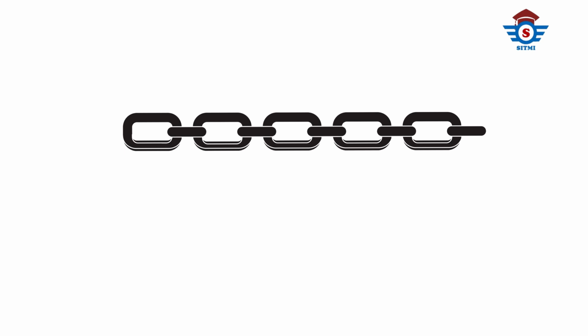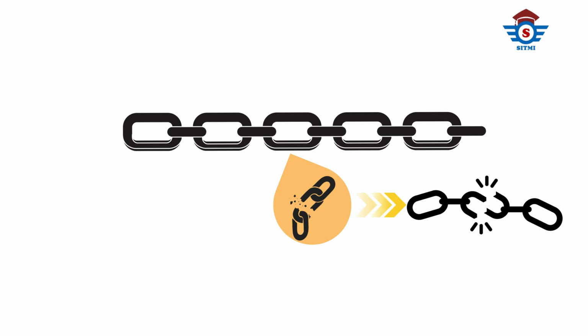Think of a chain. It's only as strong as its weakest link. TOC says the same thing about a business. Whether it's a factory or a supply chain, there's always one main thing slowing everything down. TOC helps you find that bottleneck and make it better. That way, the whole system works more smoothly.